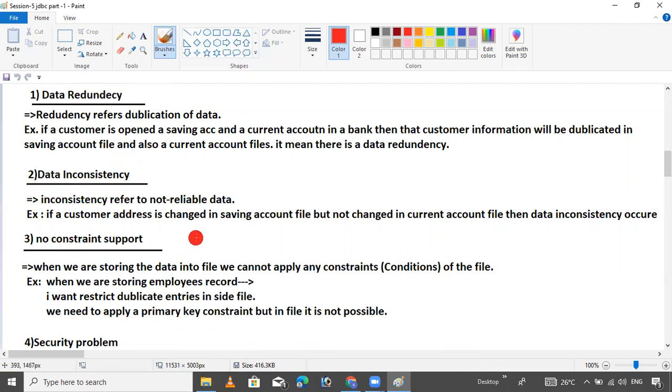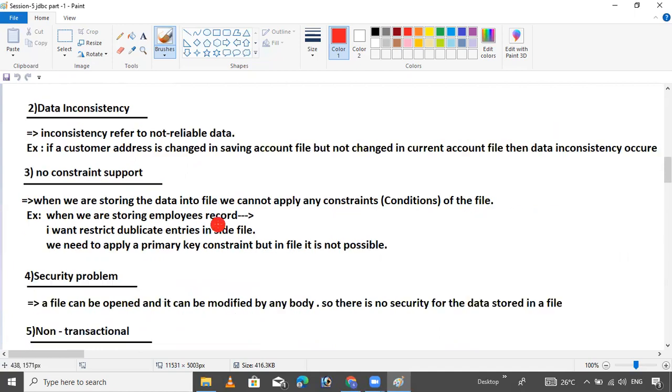If the customer address is changed in the savings account file but not changed in the current account file, that is called data inconsistency.